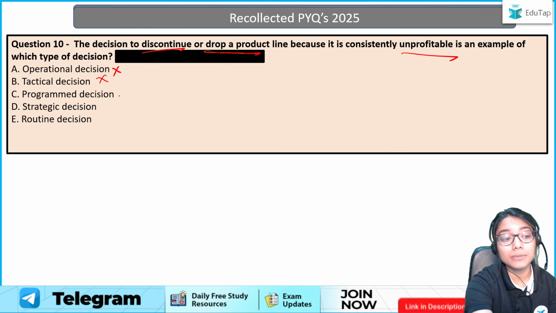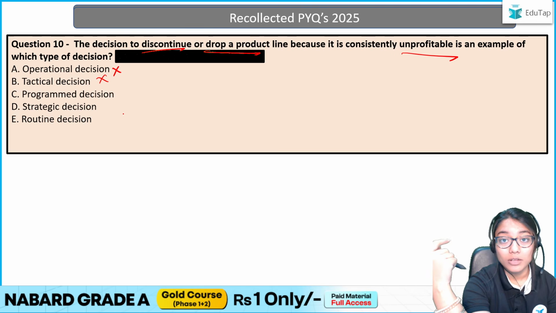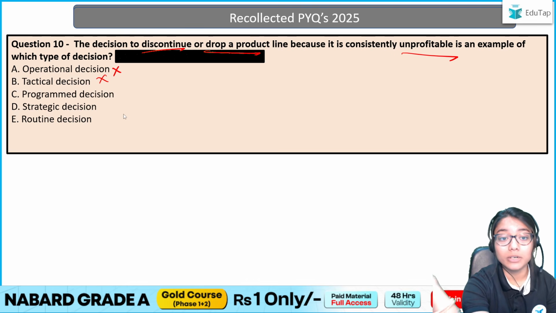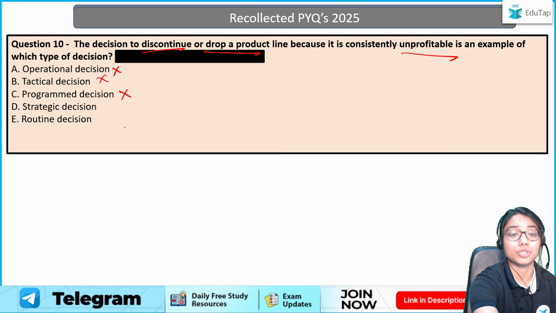Can I say it's a program decision? What is a program decision? This was your routine decision. Office supplies over, reorder them. That sort of a decision. So this is not at all a program decision.